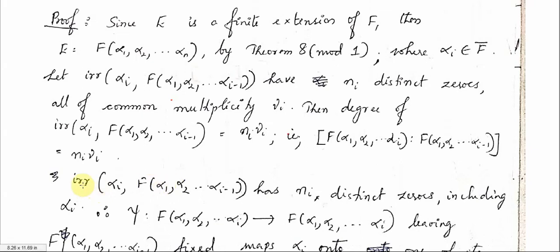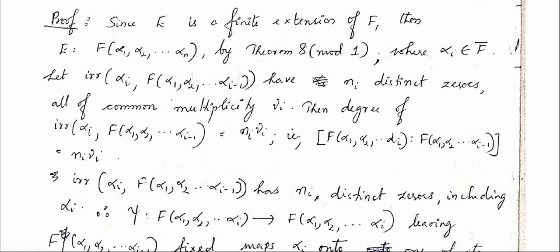Alright. So for that, I am taking the same irreducible polynomial, the irreducible polynomial of alpha I over F(alpha 1, alpha 2, etc. alpha I minus 1). We have taken that this has ni distinct zeros and one of them is alpha I. Okay.